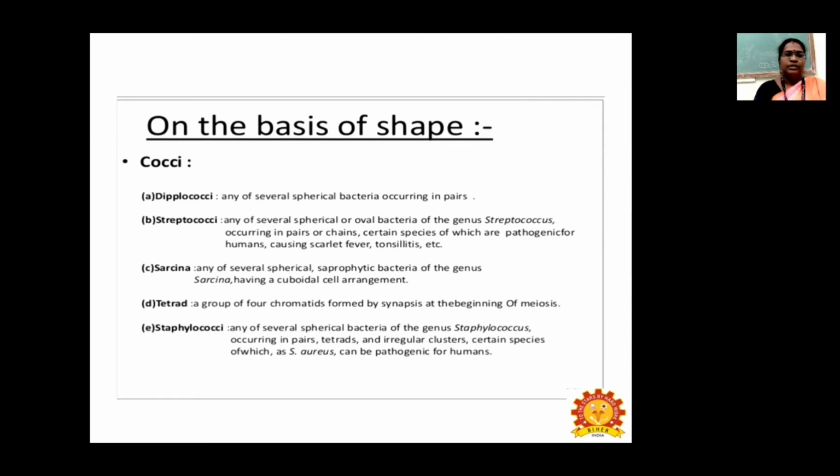Streptococci are any of several spherical or oval shaped bacteria of the genus Streptococcus occurring in pairs or chains, several species of which are pathogenic for humans. The third one is Sarcina, any of several spherical saprophytic bacteria of the genus Sarcina having a cuboidal cell arrangement.